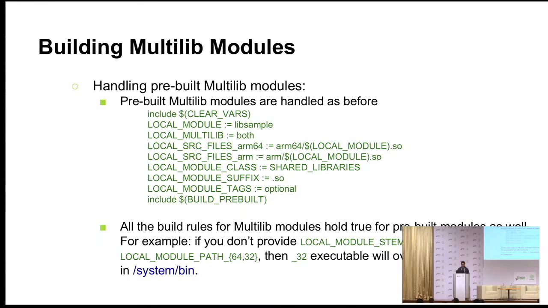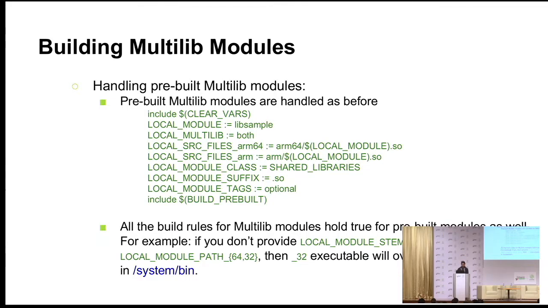For example, this is a small example which I wrote. I'm building a module called libsample. It's a multi-lib module because I'm building it for both. It has an ARM64 source file and an ARM source file. So for 64-bit compilation, it will take the ARM64 source file. For a regular ARM, for a 32-bit build, it will take the underscore ARM source file. Here, the source file is a pre-built module. Now, when I specify local module class, it's a shared library. It will do the magic which it used to do, and you just copy your modules to the respective directories.